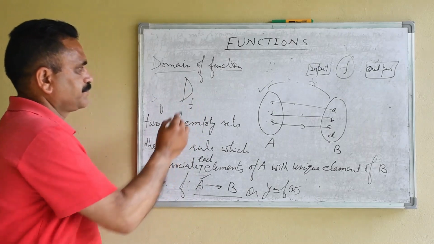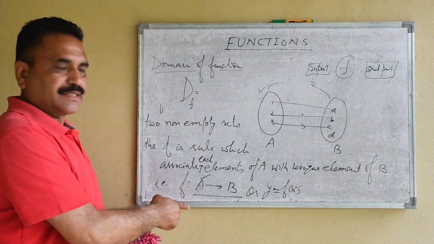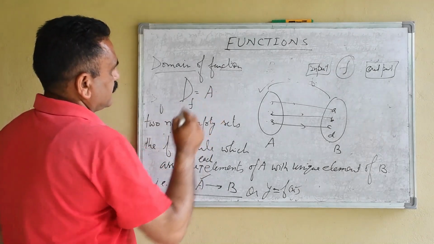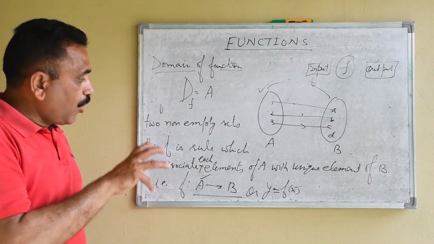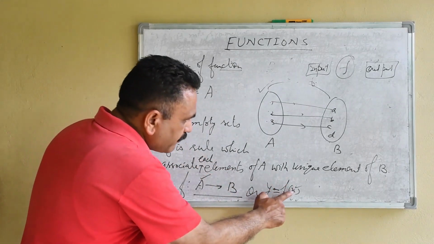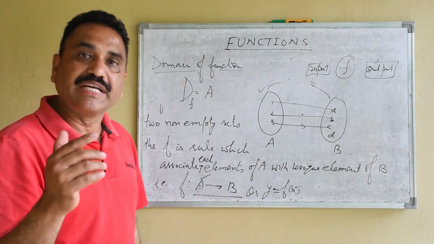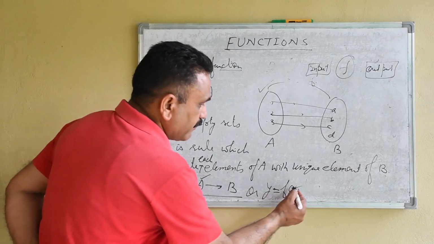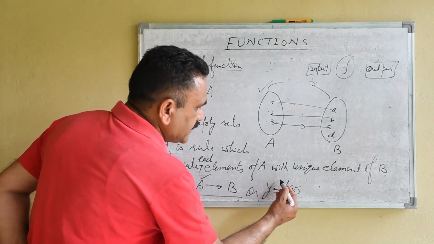D of f is set A, the first set. Set A is the domain of the function. We have to remember it: all the values of x for which y is real, if we are talking about a real valued function.